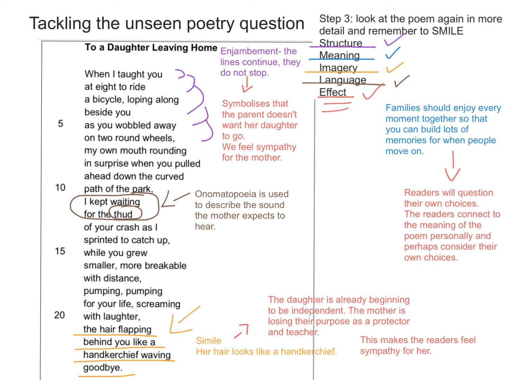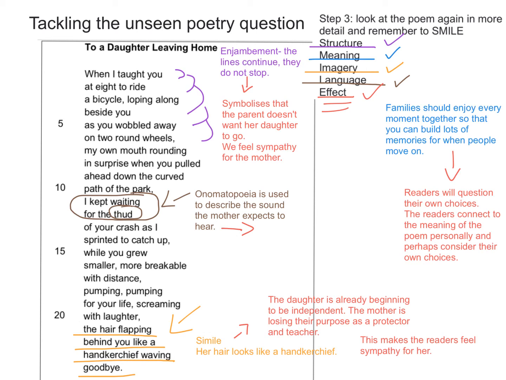Now the last point that we need to look at is the use of onomatopoeia and how that makes us feel as a reader. Onomatopoeia is used here to describe the sound that the mother expects to hear. The mother is expecting to hear failure. That tells us a lot about the type of mother that she is, that she's expecting her daughter to disappoint her. All of her senses are expecting this.